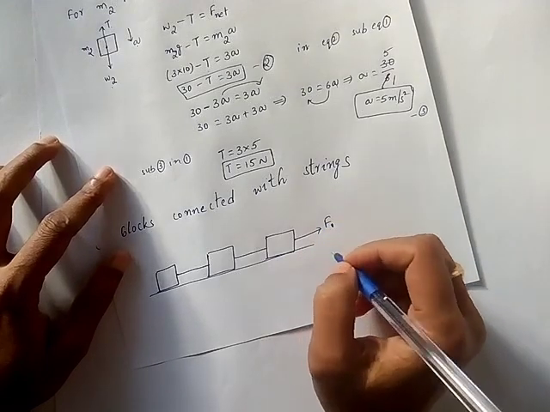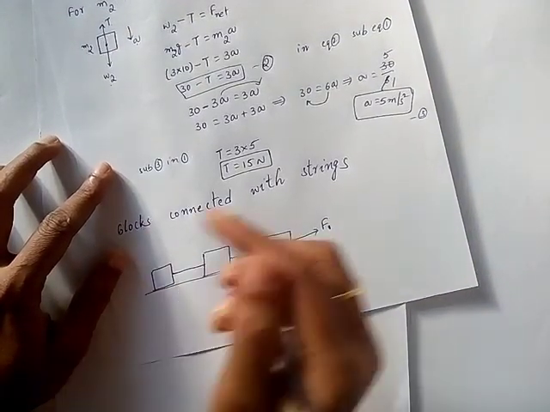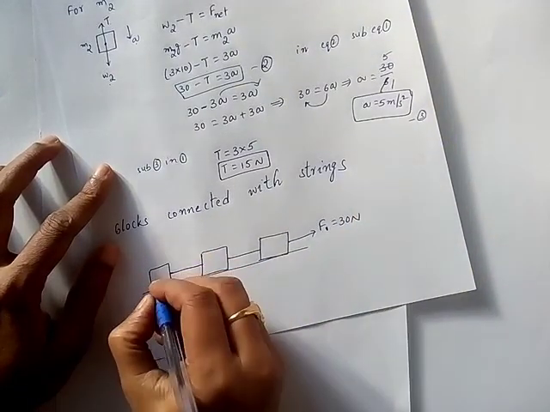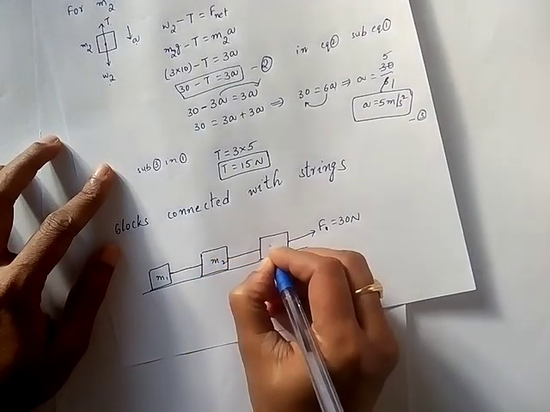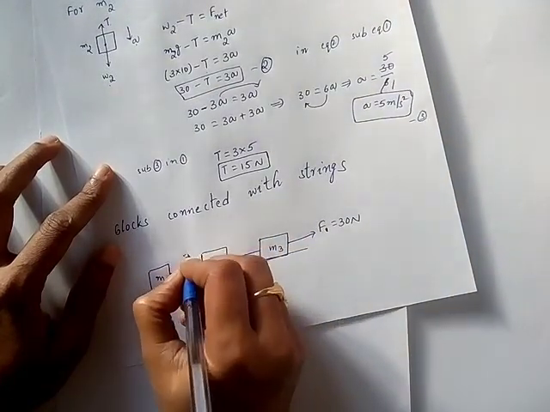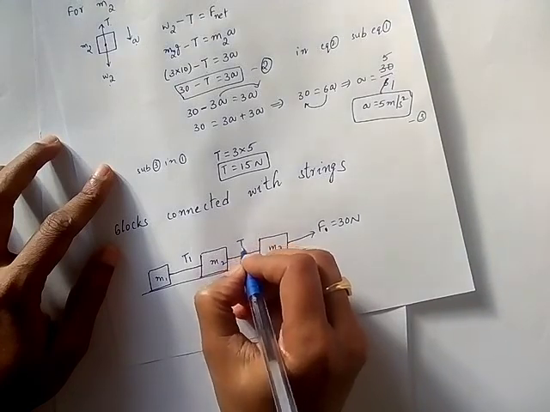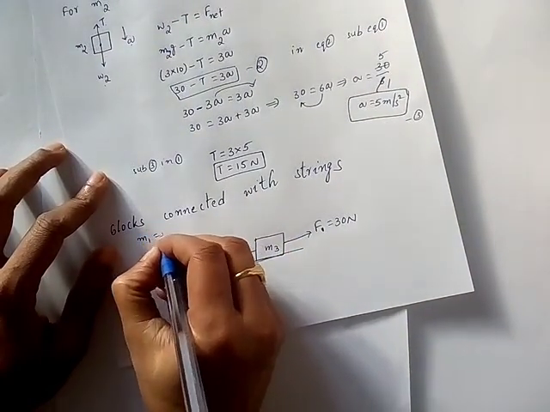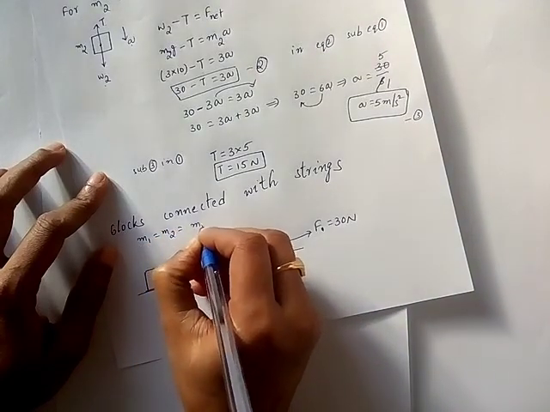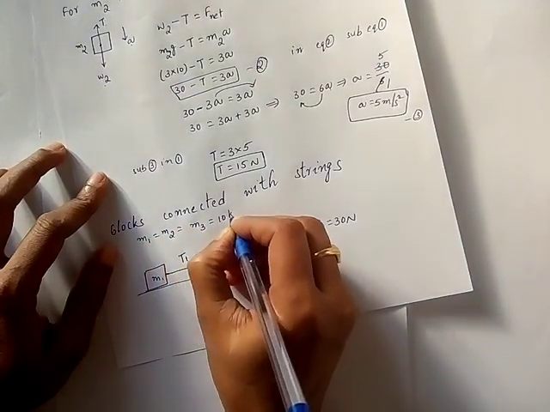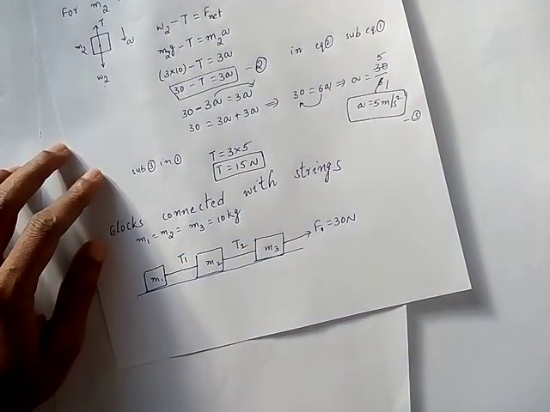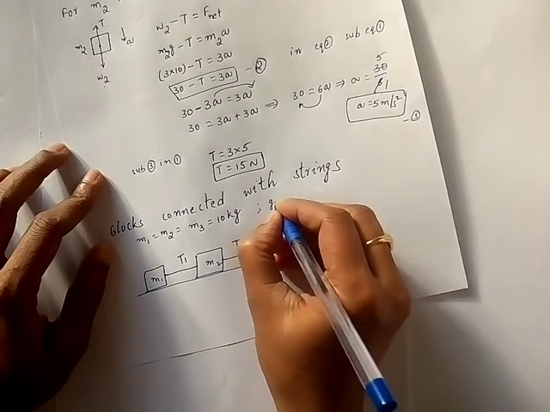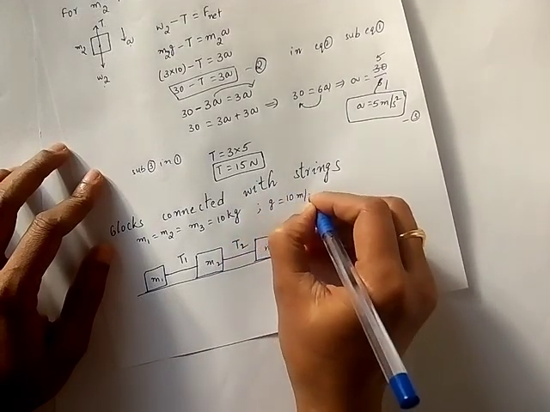Let us take the external force value as 30 Newton. M1, M2, M3 are 3 blocks, T1 tension is acting here, T2 tension is acting here. Now M1 is equal to M2 is equal to M3 is equal to 10 kg. All three masses are same, 10 kg, and G is equal to 10 meter per second square, same.